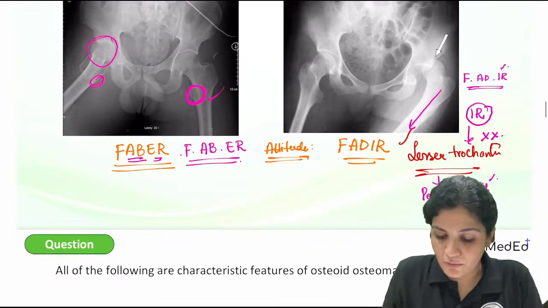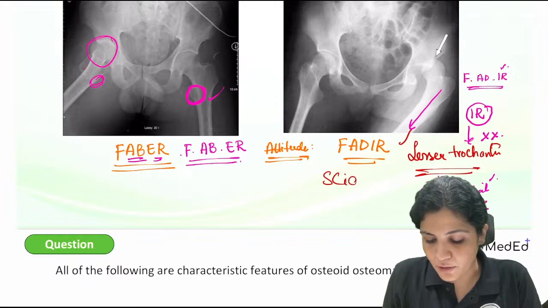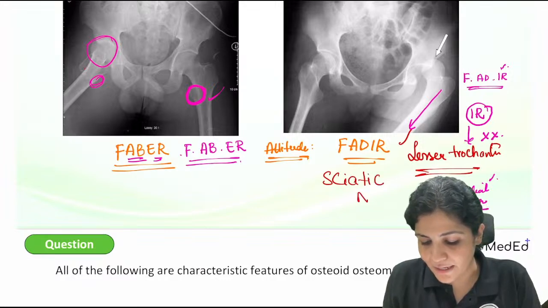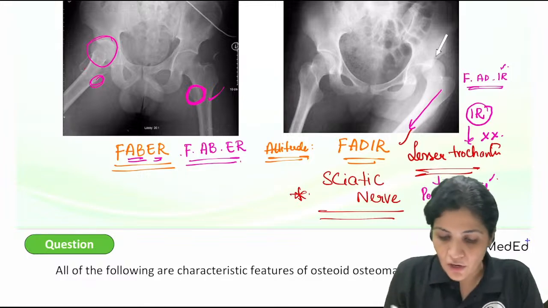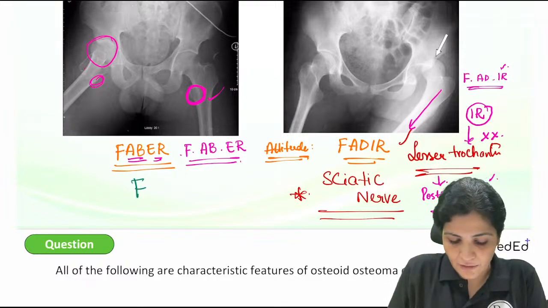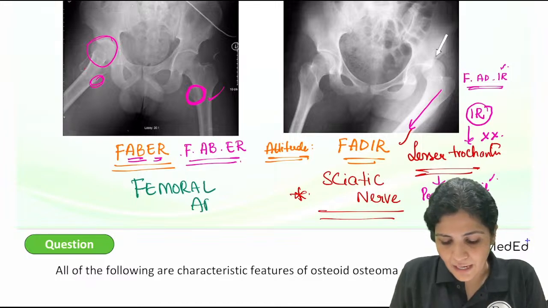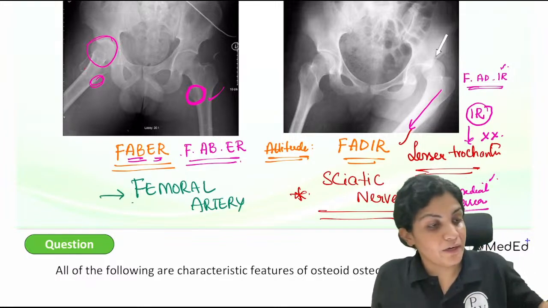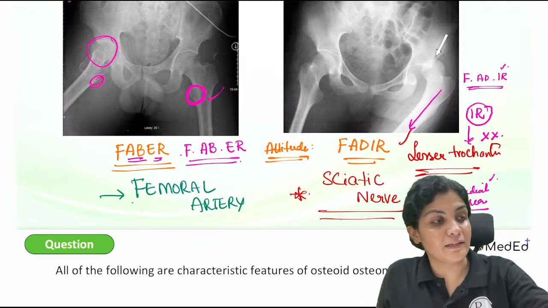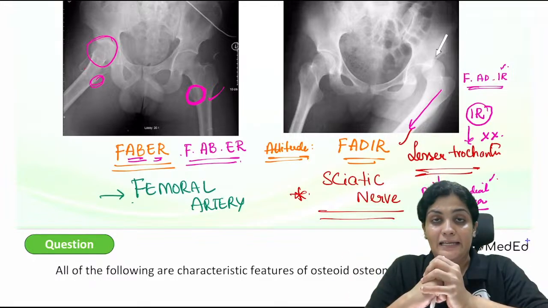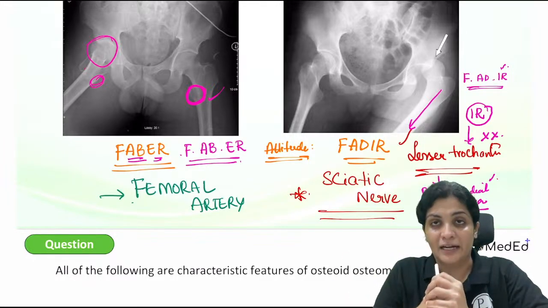In posterior dislocation, you have to be very careful because there is an important nerve on the posterior aspect, that is your sciatic nerve, which can be damaged. On the anterior aspect, you have to be careful because there is an important artery called the femoral artery, which can be damaged during the dislocation. So we have already learned what dislocation is: there is no connection between the articulating surfaces.